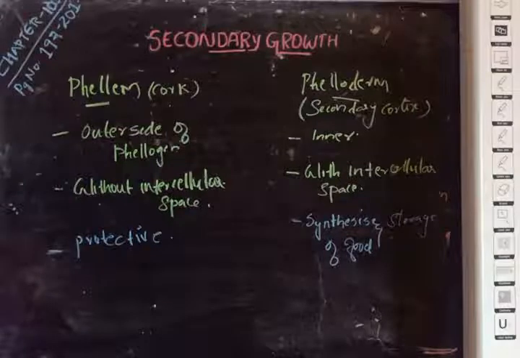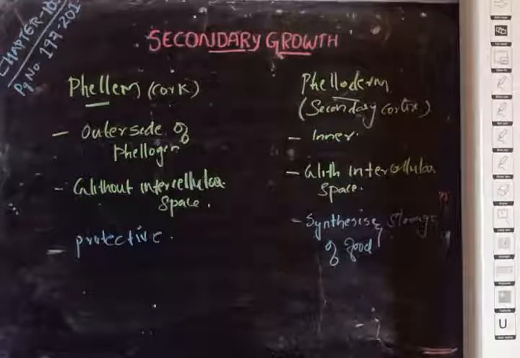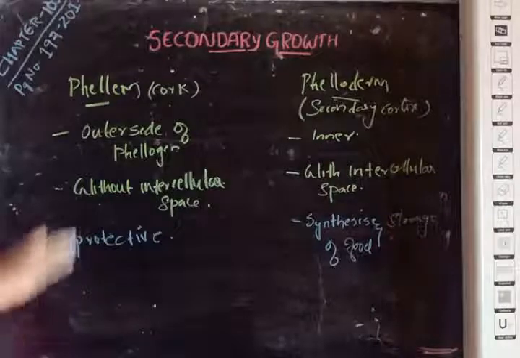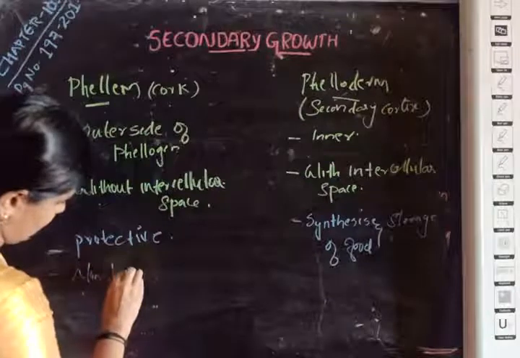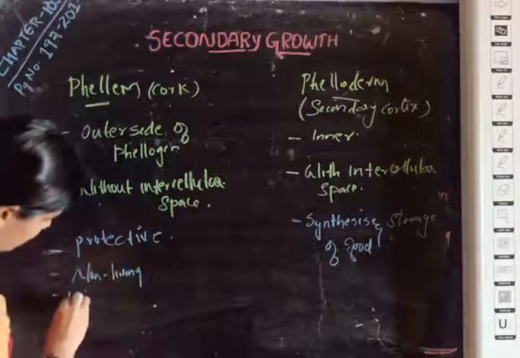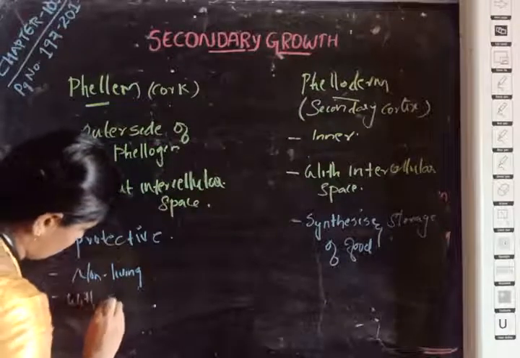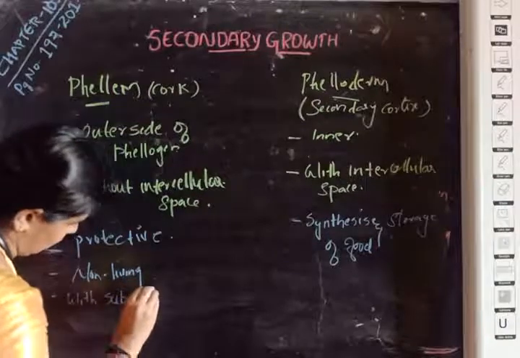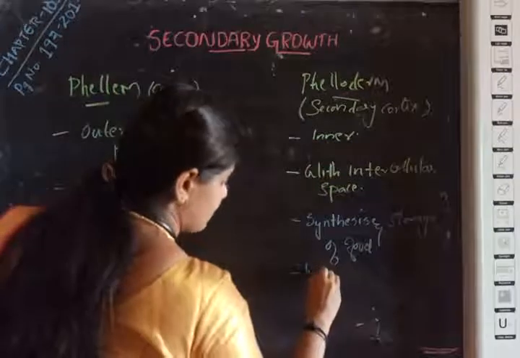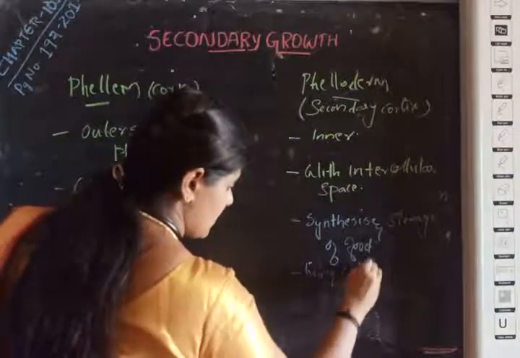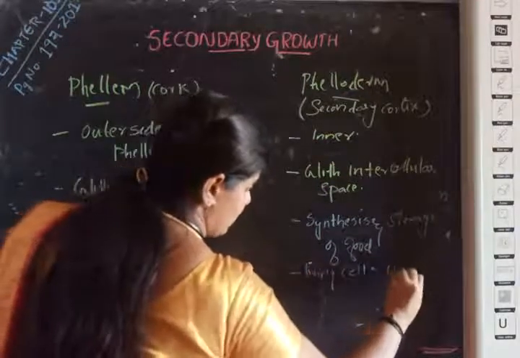And the phellem is formed of non-living cells with suberin in the wall, whereas the phelloderm consists of living cells, parenchymatous in nature, without suberin. So they are non-living cells with suberin, but the phelloderm are living parenchymatous cells without suberin.